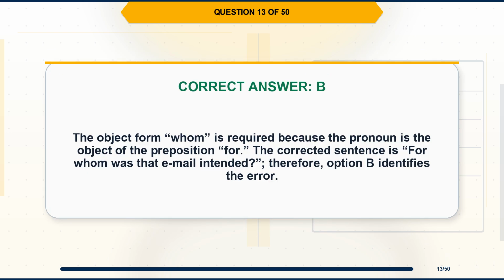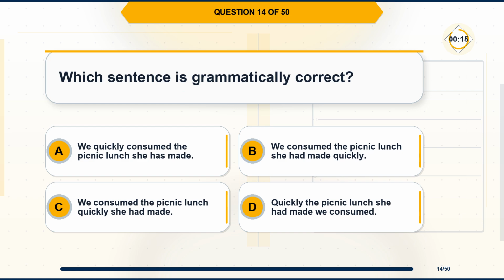Explanation. The object form whom is required because the pronoun is the object of the preposition for. The corrected sentence is for whom was that email intended, therefore, option B identifies the error. Question 14. Which sentence is grammatically correct?